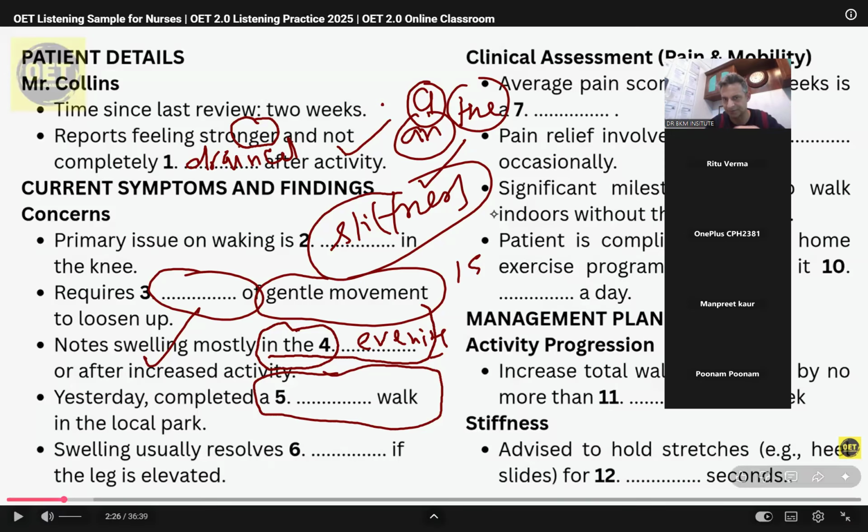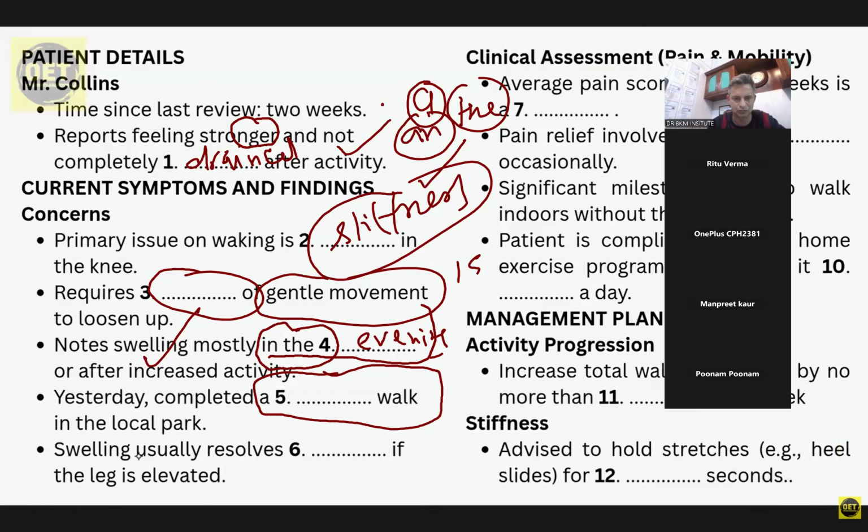checking the answer. Evenings, especially if I've been a bit more active during the day. For example, yesterday, I walked around the local park for about 20 minutes, much further than I've been doing, and by the time I sat down for dinner, my knee felt a bit puffy. It's not huge, but it's definitely there.